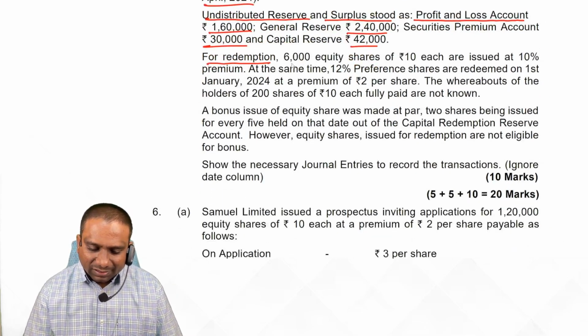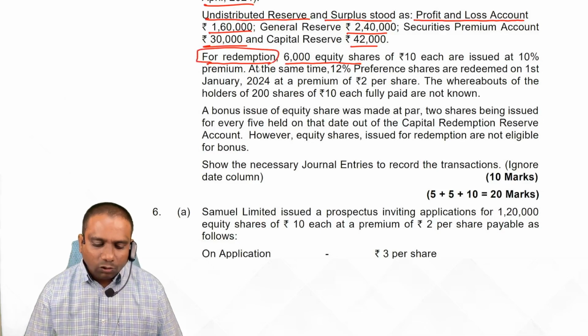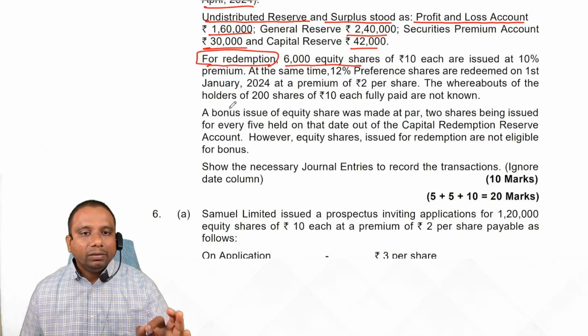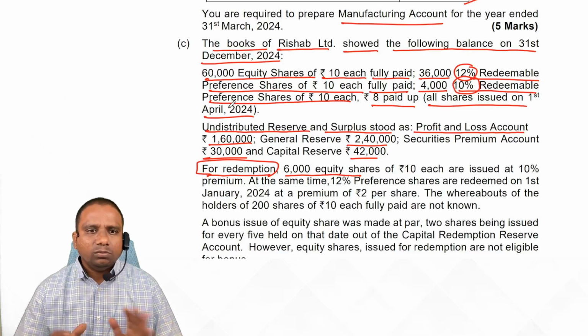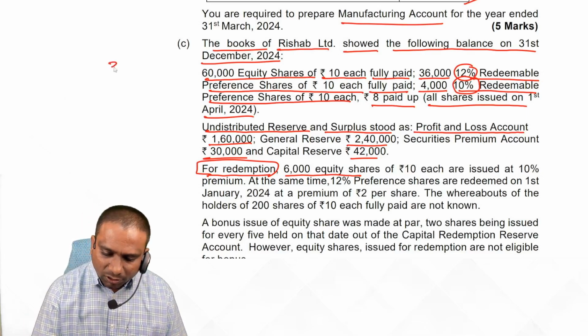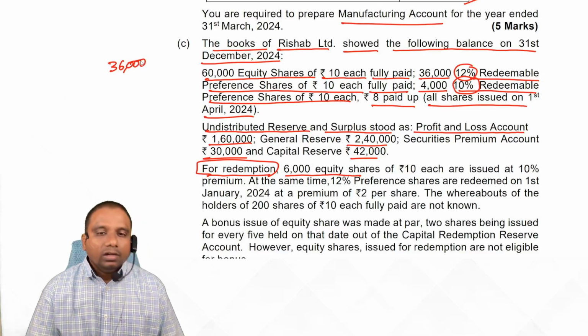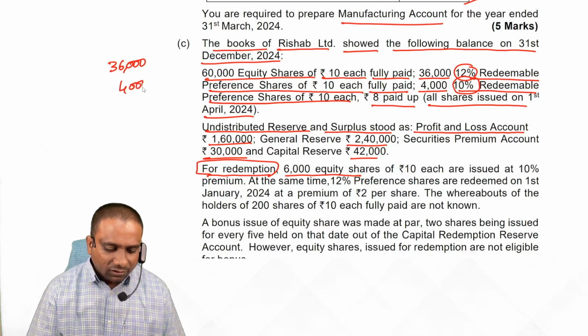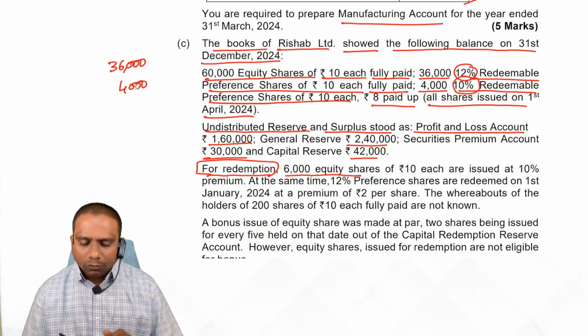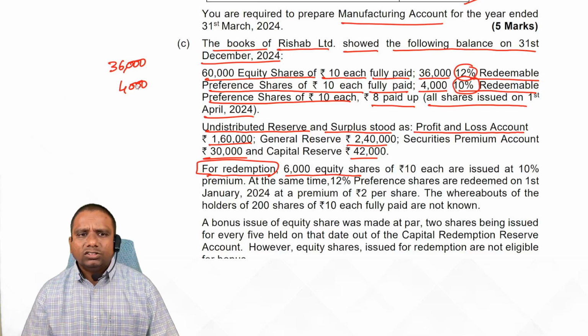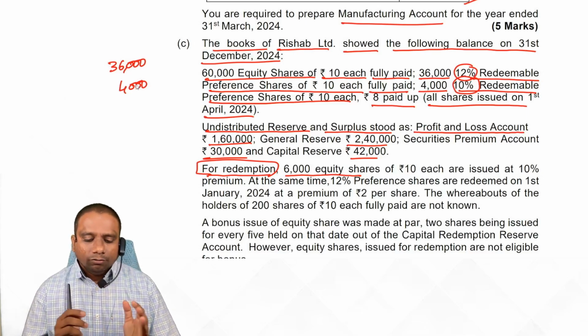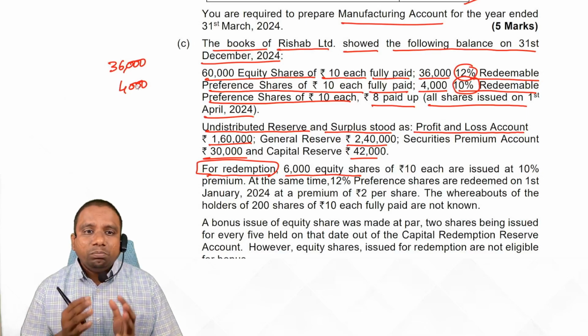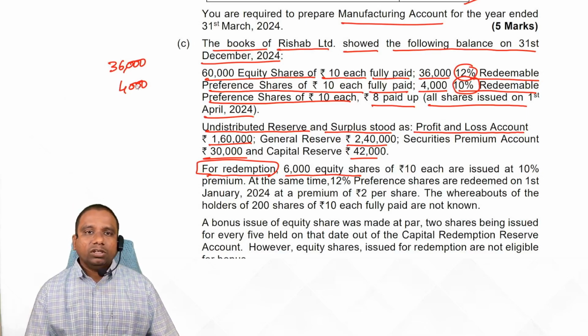For redemption, 6,000. What are you going to redeem? Preference shares. Equity shares are not redeemed now. Here we have 36,000 preference shares, and at the same time 4,000 preference shares. Observe, when you have two classes of preference shares, we assume that only the fully paid preference shares are redeemed.